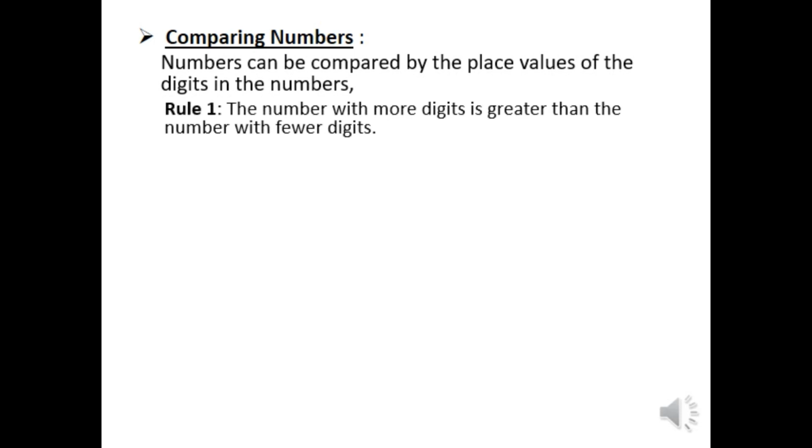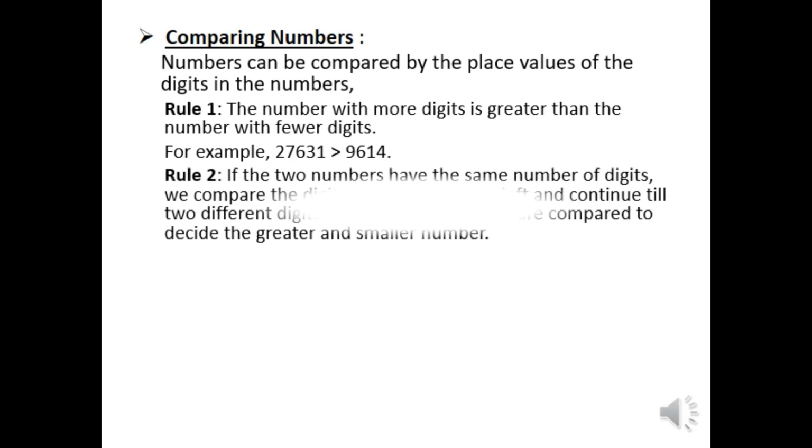Rule number 1 is the number with more digits is greater than the number with fewer digits. For example, if I have 27,631 and 9,614, then obviously 27,631 is greater than 9,614.